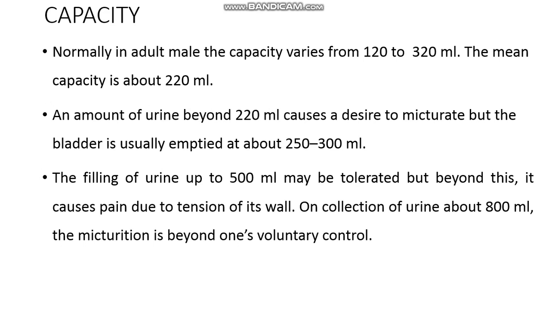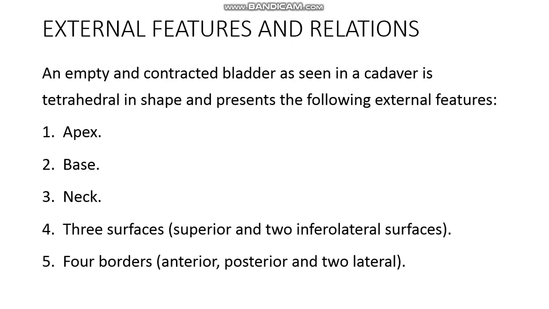The normal capacity is 120 to 320 ml, and the mean capacity is 220 ml. If a person feels the urge for micturition, the urine volume will be more than 220 ml, but the bladder gets emptied at about 250 to 300 ml of urine in the bladder.